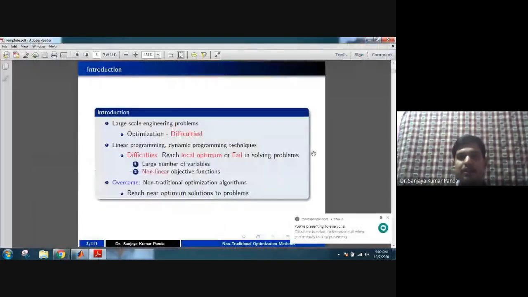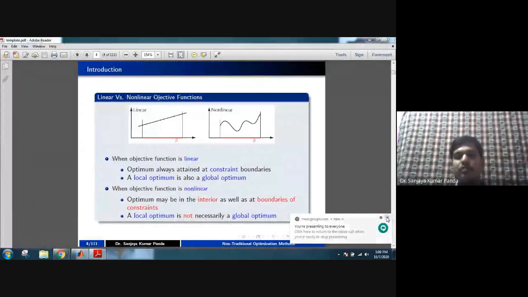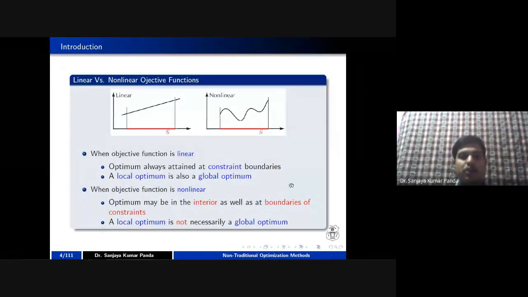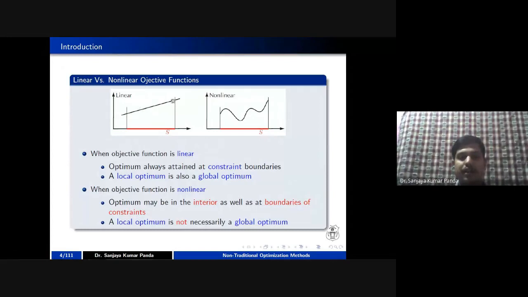Next, here you can clear the concept of the difference between a linear objective function and a non-linear objective function. In the first case, you can see you are drawing a particular boundary, right? And you can define a boundary for a particular problem. The boundary is a straight line we have drawn, and everything is within that boundary, right? So this objective function is called a linear one, right?